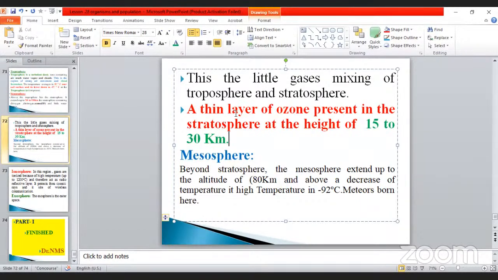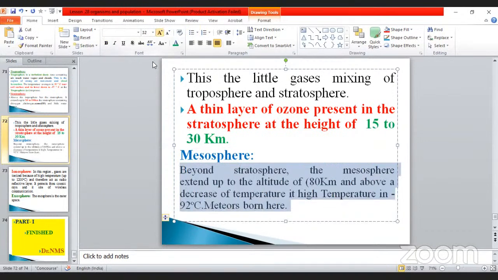How many kilometers is it present, in the troposphere or stratosphere? Stratosphere, don't forget, ozone is present in the stratosphere, at a height of 15 to 30 kilometers. This is another important question.